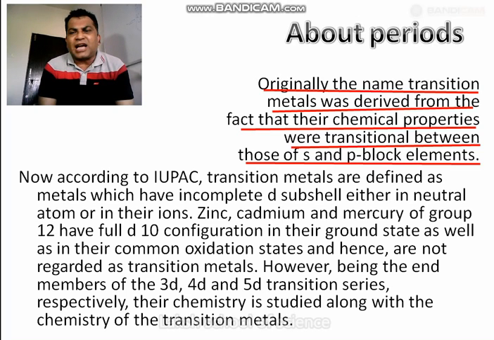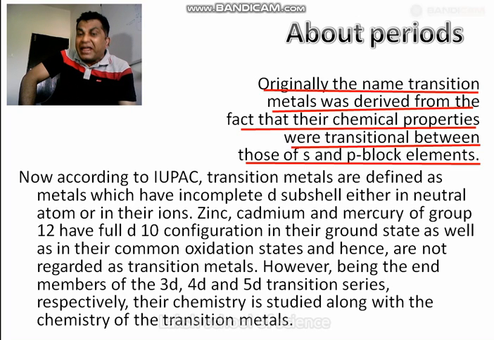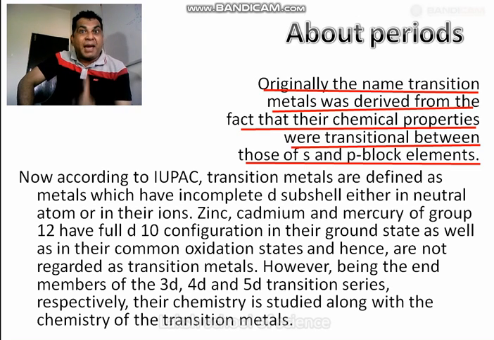Now, according to the IUPAC, transitions metals are defined as metals which have an incomplete D subcell. Now, it is according to the word. Why is the word transitions element given? But which elements are known as transitions element? Then the definition by IUPAC is very simple: those which have D orbital incomplete.